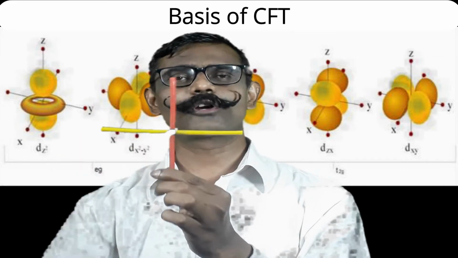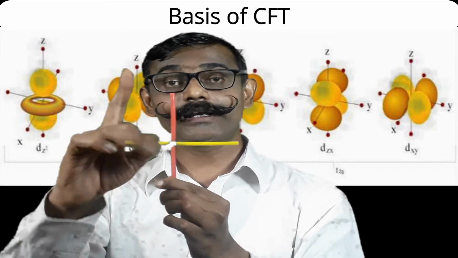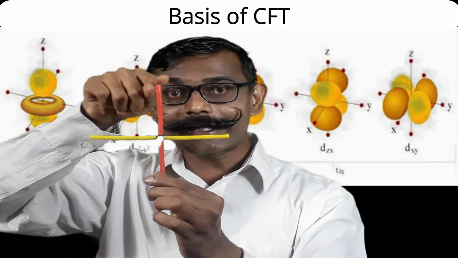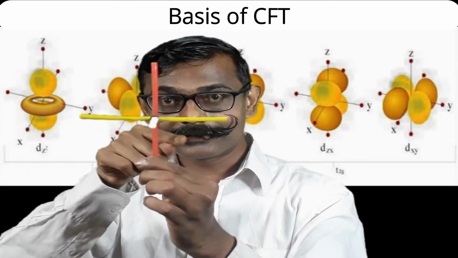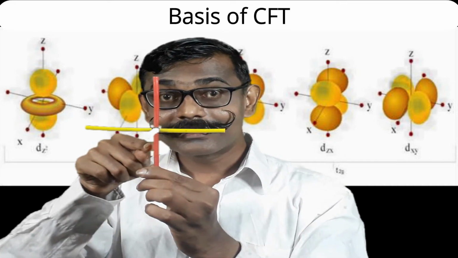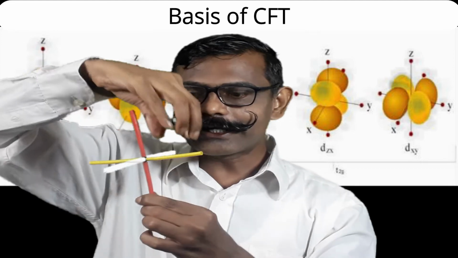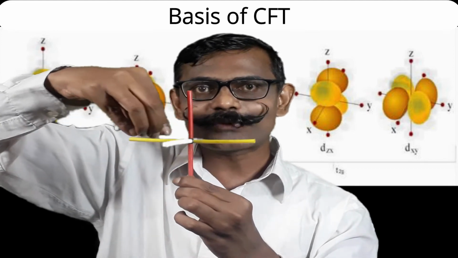Let us understand these orbitals again. The first orbital is the dz square orbital. The lobes are along the z-axis, see here, plus a donut, the ring structure is there. That ring structure is in this xy plane.